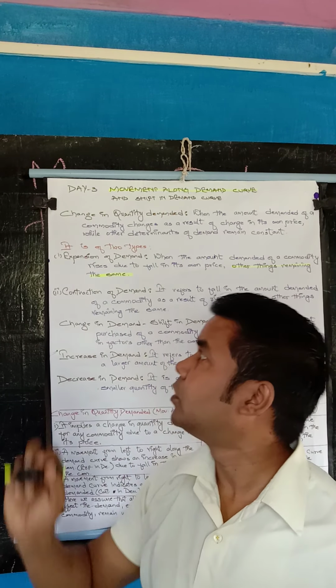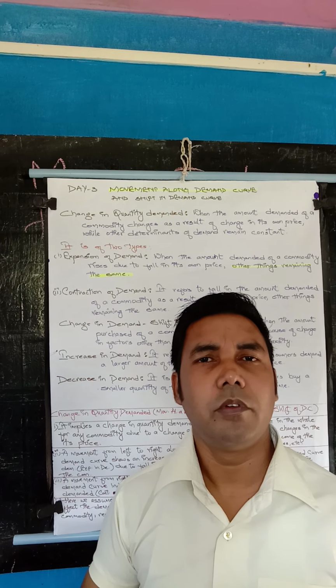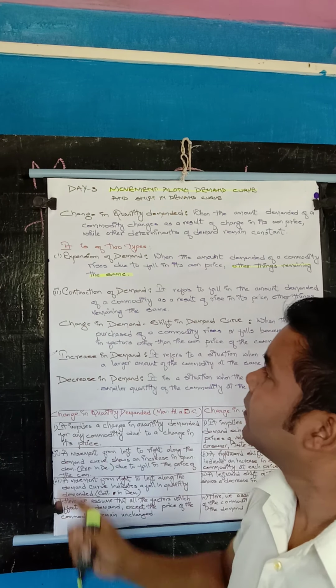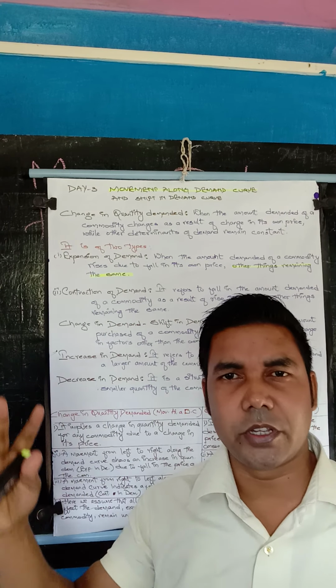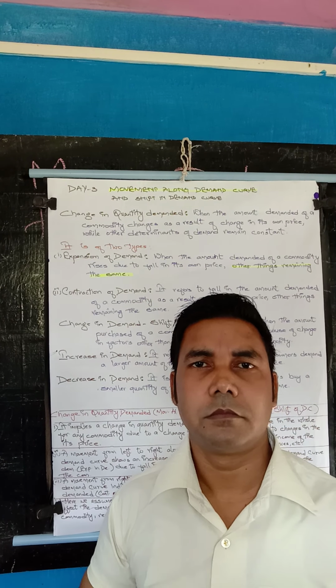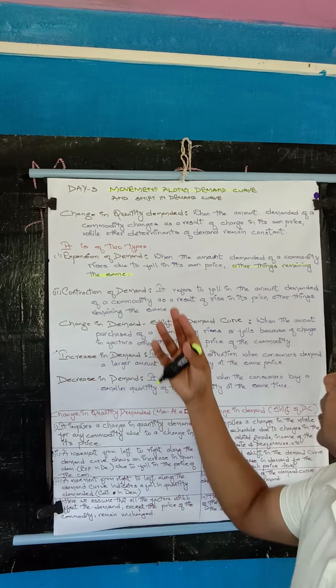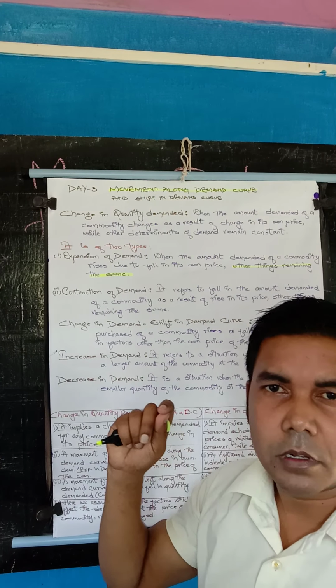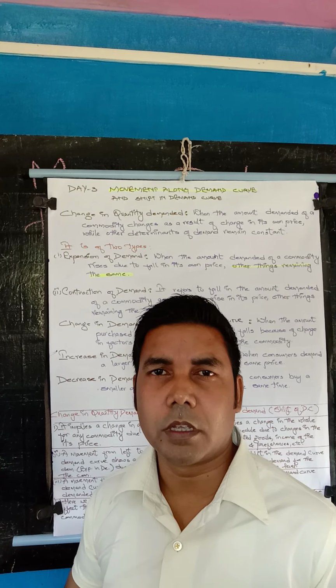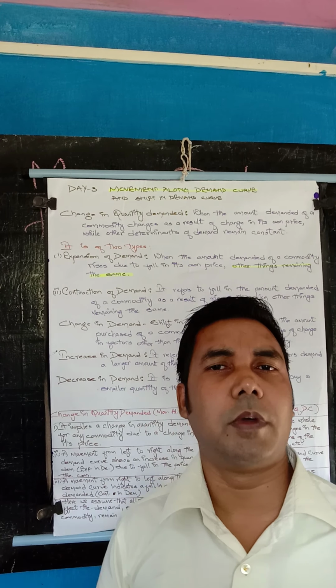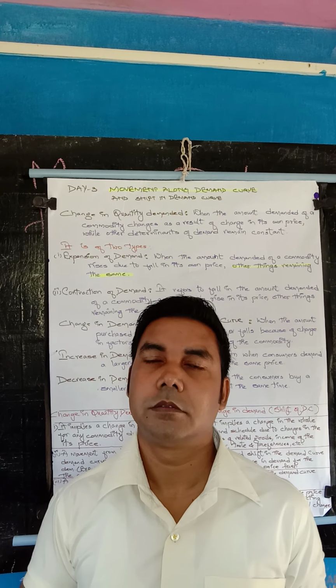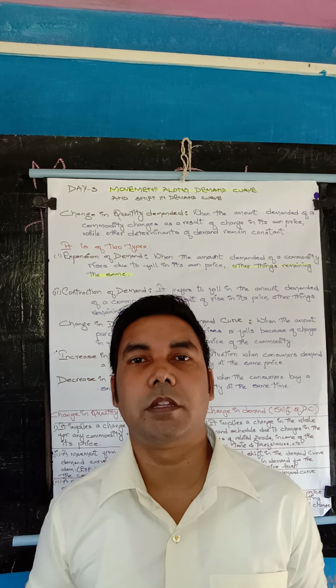Understood? So, it is called expansion of demand. Very simple. Next, contraction of demand. Just shrinking of the demand. Just opposite. It refers to a fall in the amount demanded of a commodity as a result of a rise in its own price. The demand falls when the price rises, other things remaining the same.